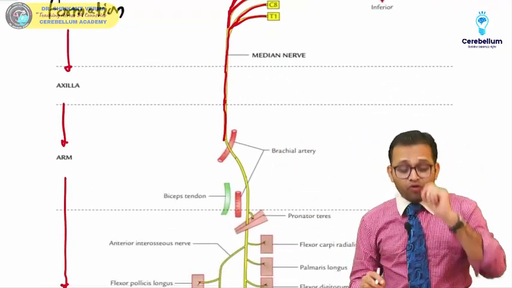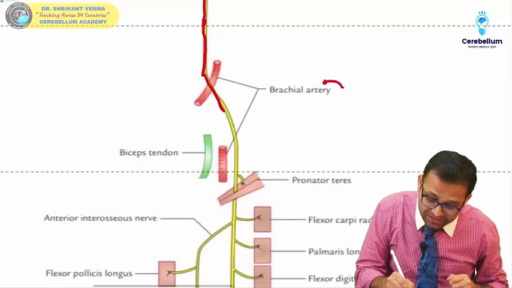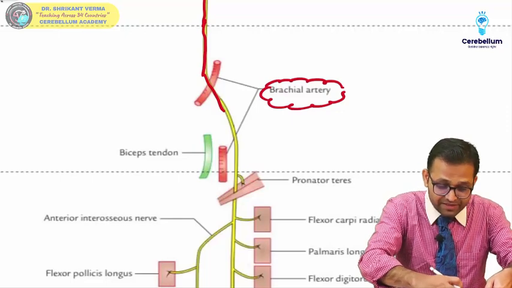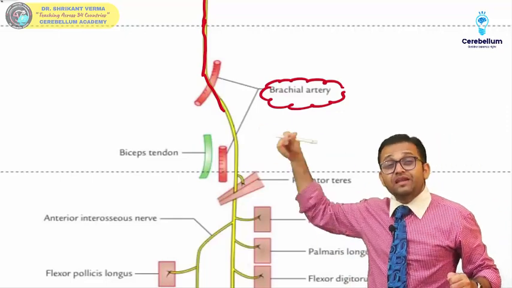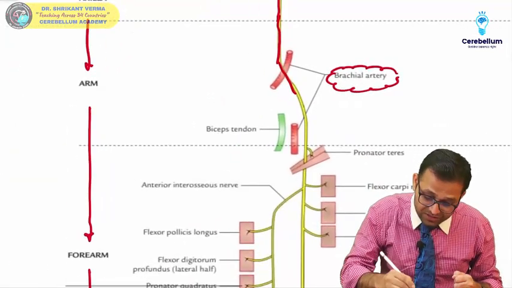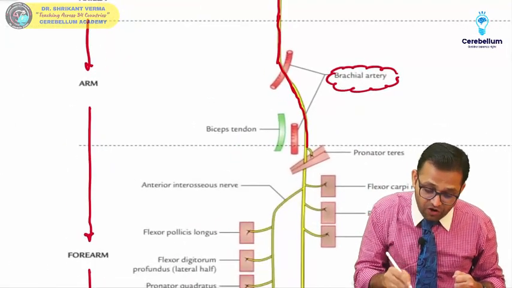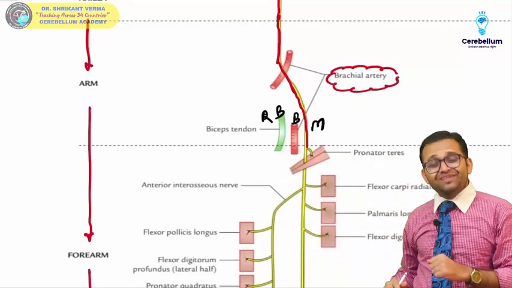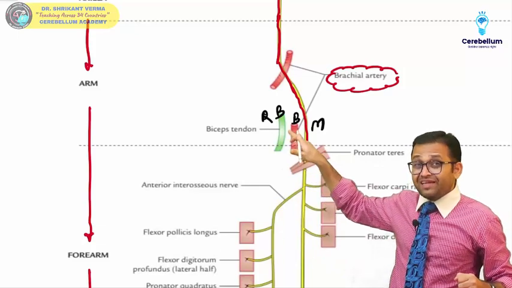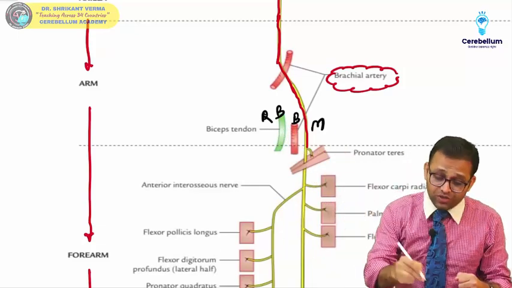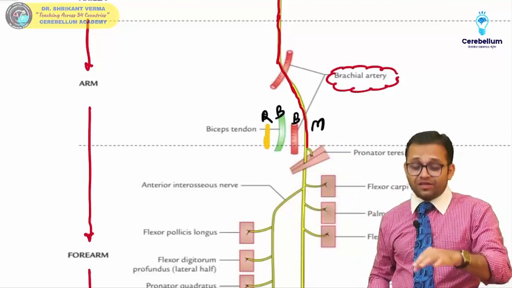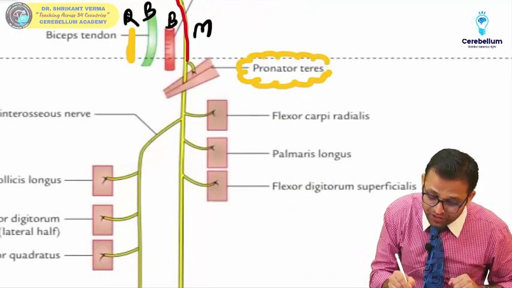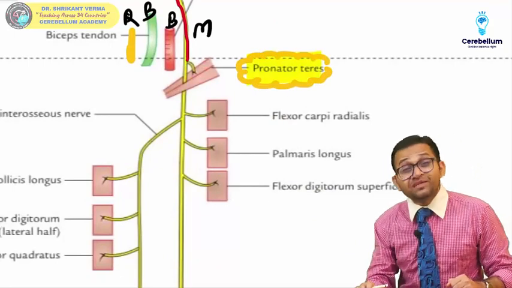Important point, it is crossing the brachial artery, sir. It is crossing the brachial artery from the lateral to the medial side. Getting the point? Now it is reaching the cubital fossa, and we all are aware about the relation MBBR, with R for radial nerve, which is not shown in this image. Median nerve, then brachial artery, then biceps tendon, and then there is the location of the radial nerve shown in yellow color. Now this nerve is passing in between the two heads of which muscle? Sir, pronator teres muscle.